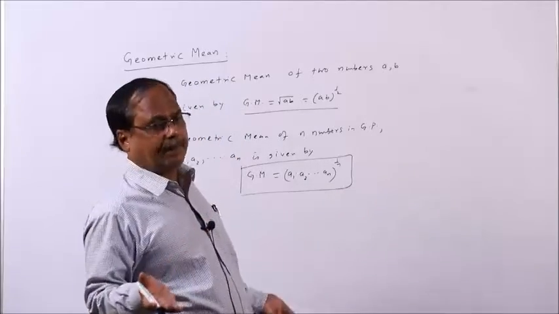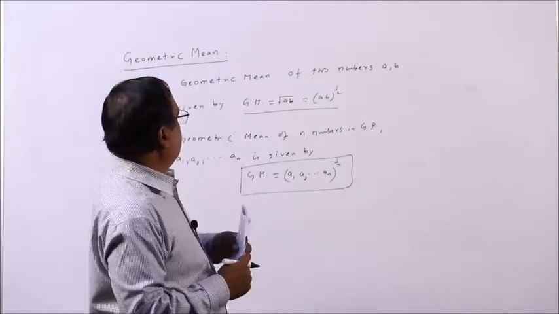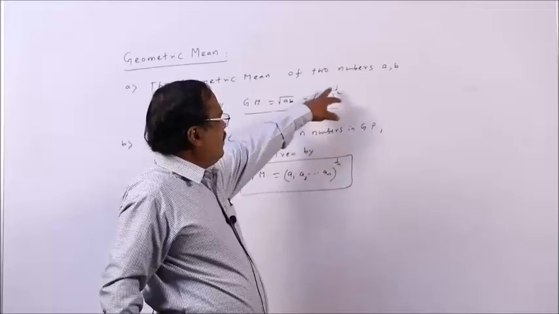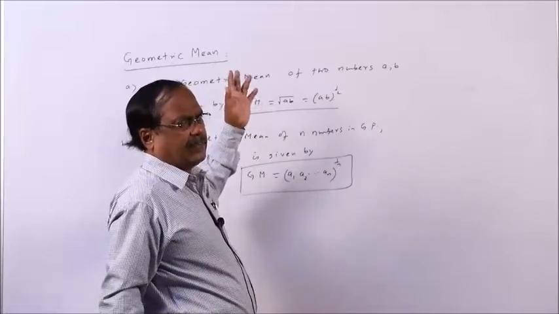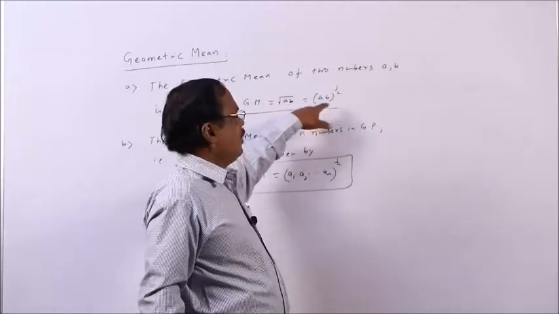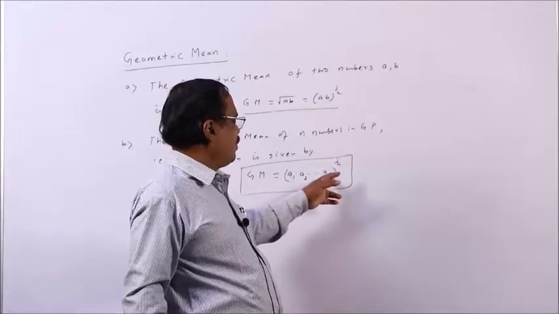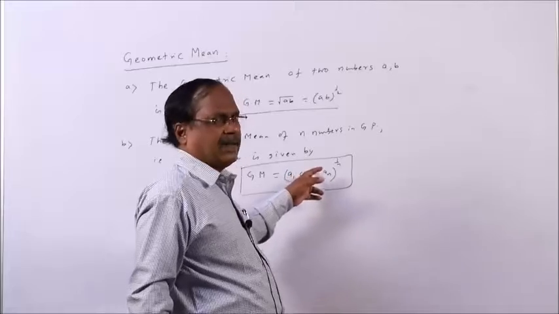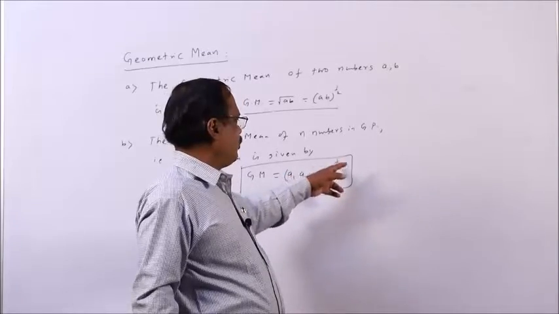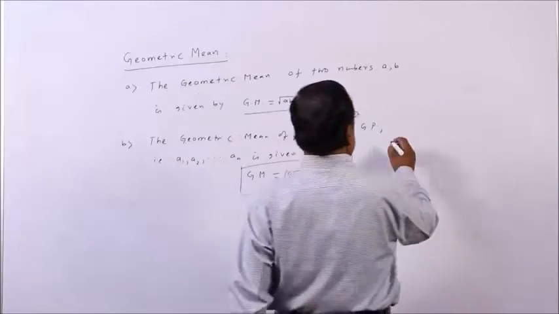Students, be attentive, only the fundamental: the geometric mean of two numbers A, B is (AB) to the power half. If there are 3 numbers in GP, it means (A1 A2 A3) to the power 1 by 3. If there are n numbers A1, A2, dot dot, to An, that dot means multiplication, all are multiplied, and the power is 1 by n. Suppose one example,